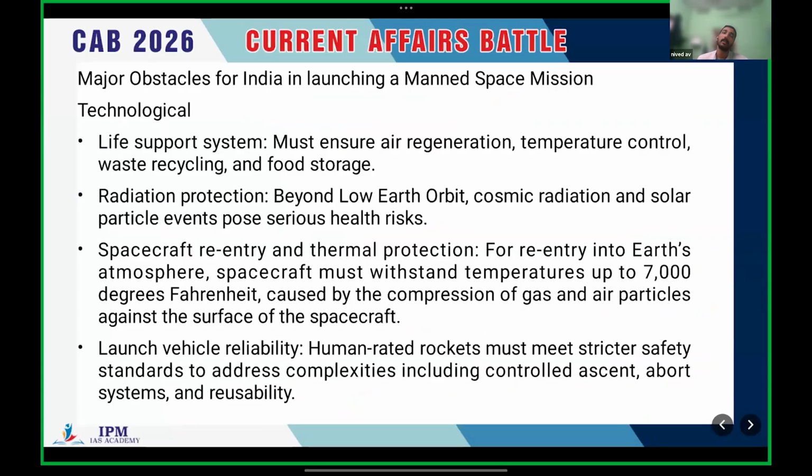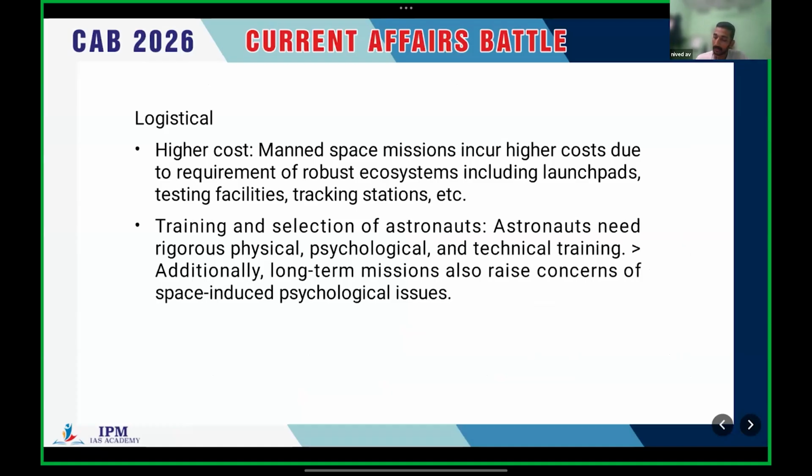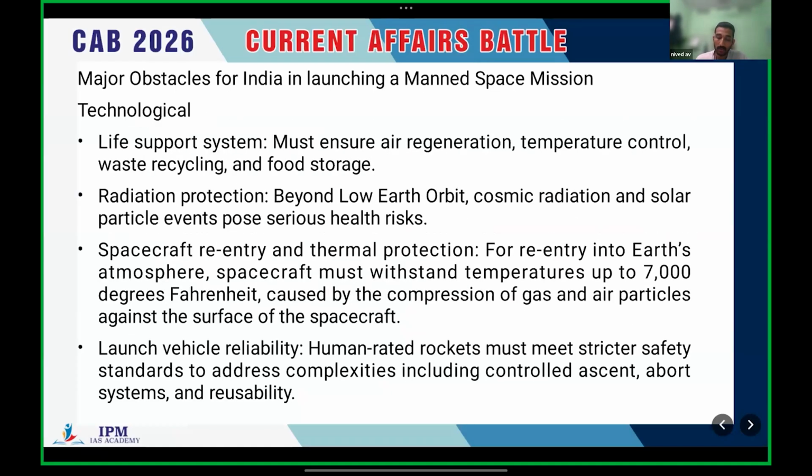From the perspective of the UPSC mains examination, we have to study what are the major obstacles for India in launching a manned space mission. We can divide them into technological and logistical obstacles.